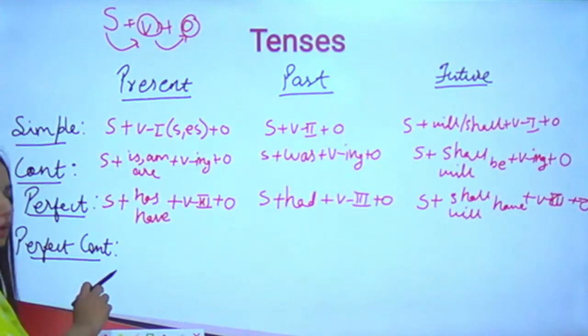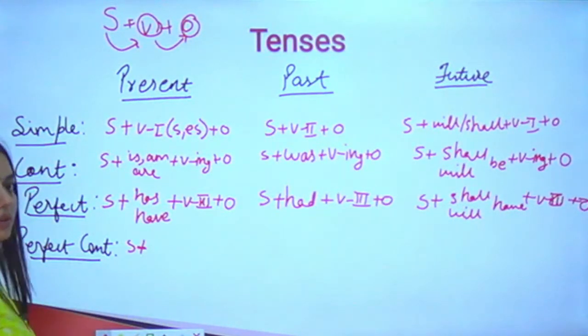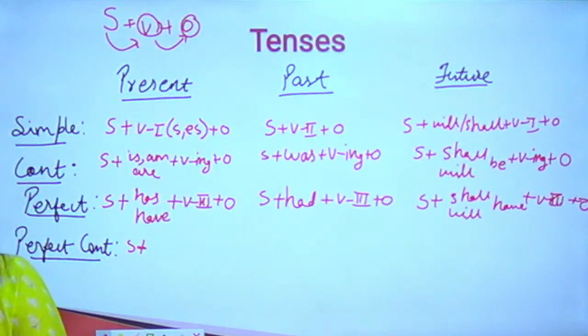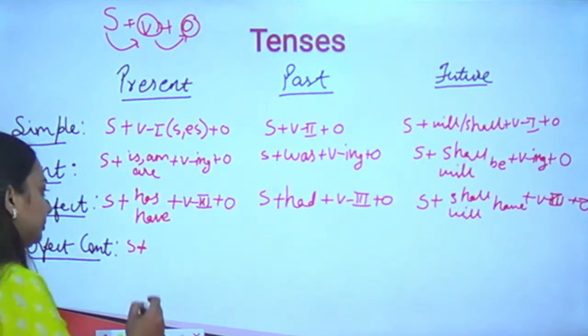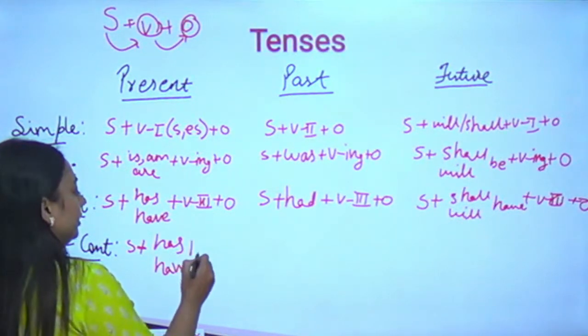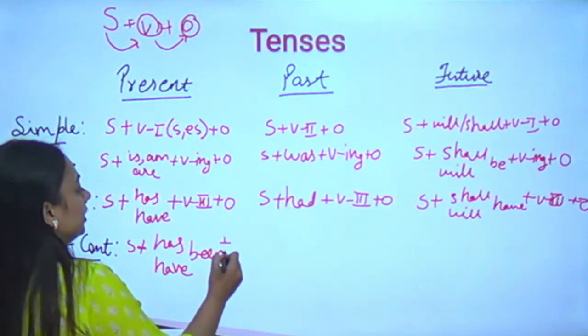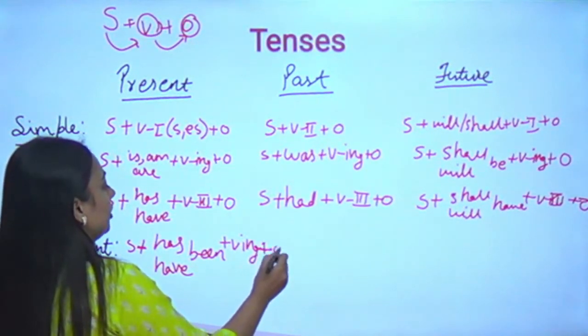In the perfect continuous tense it will be subject plus, can anyone help me with this one? Yes, has and have. What shall I write in this one? So for this one it will be has been and have been plus verb ing plus object.